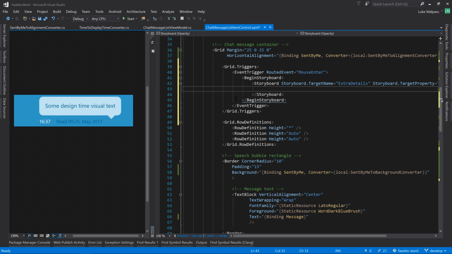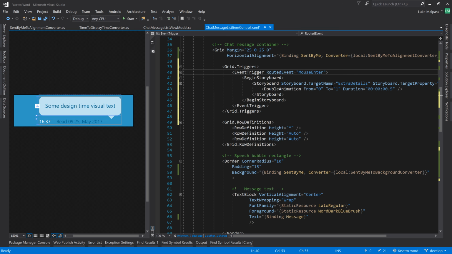Then that will be a double animation, as we mentioned, to go from, on mouse over, invisible of 0 to solid of 1. And for the time, I don't know, let's do hours, minutes, seconds. We'll do half a second, say.